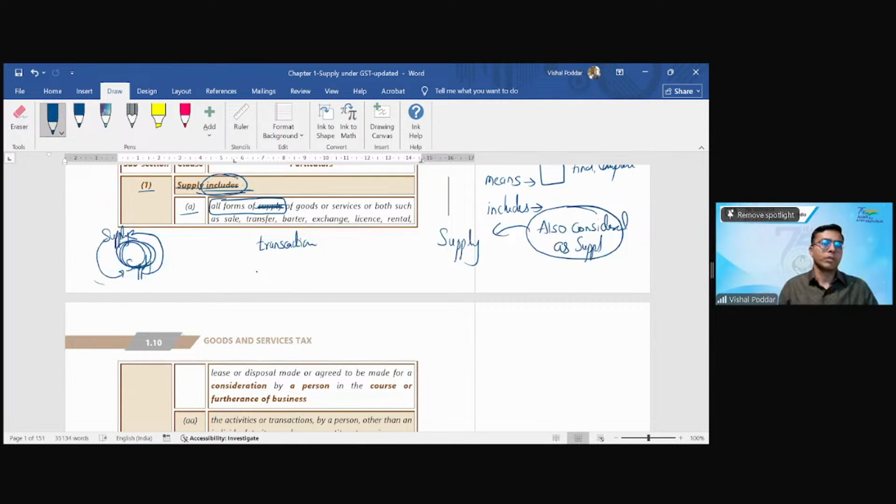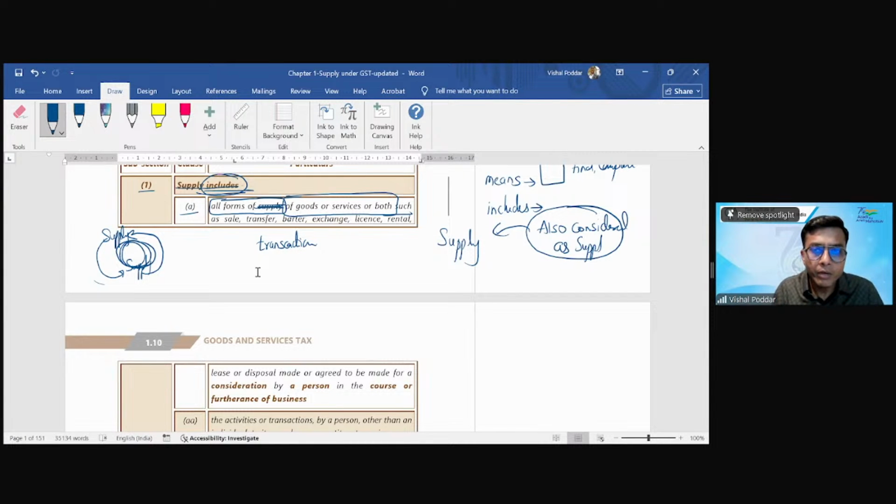Transaction. So read this definition like this. Supply includes all forms of transaction such as. Now for the time being, keep this aside because they are talking about the taxable object. The transaction has to be of the taxable object, that we know, and the taxable object is goods and service. We are going to discuss this in detail in the next chapter of levy. Right now, I'm not interested in goods and service in this chapter. So what is supply? Supply is the transaction.